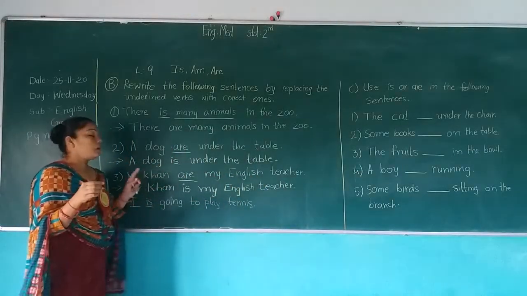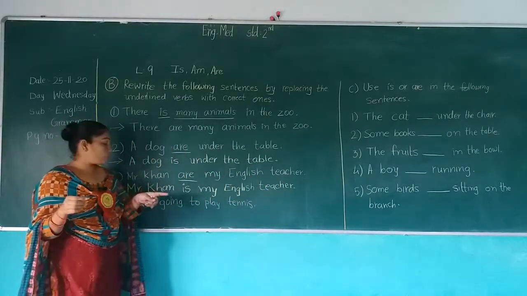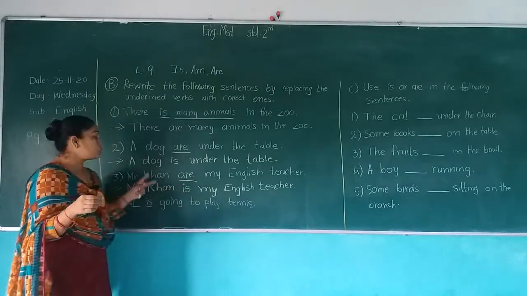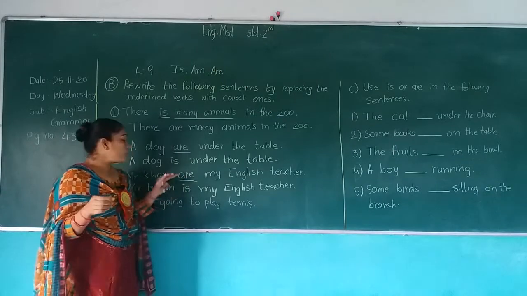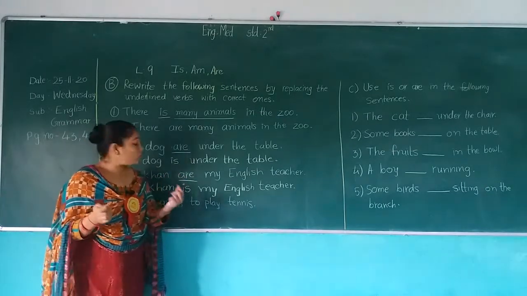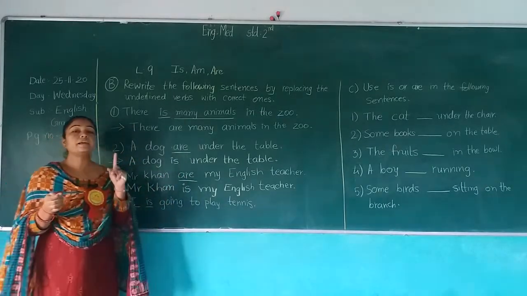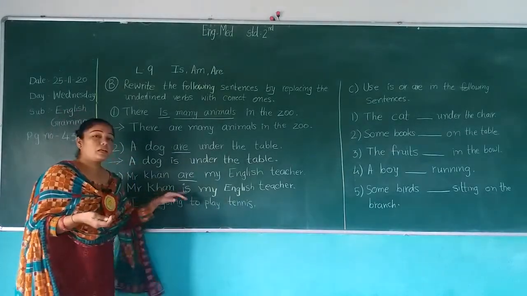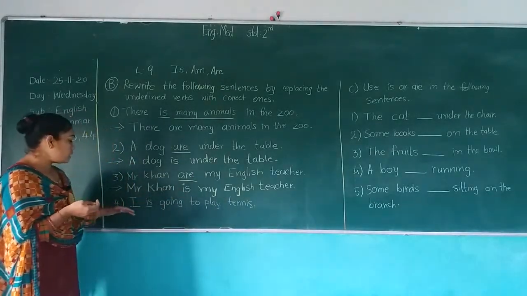Here only one name is written, so we use is. Here are given two names or plural form. We have to use are, but only Mr. Khan is there and he is singular. So, we use is. Okay, understand?